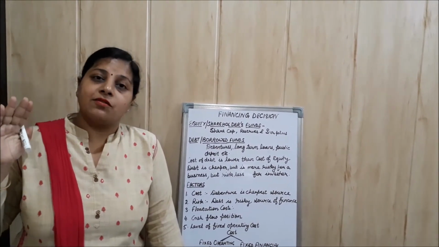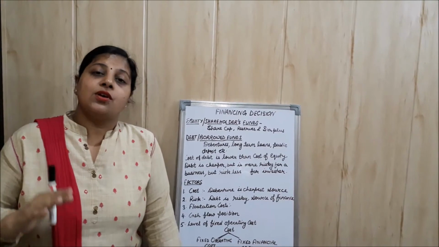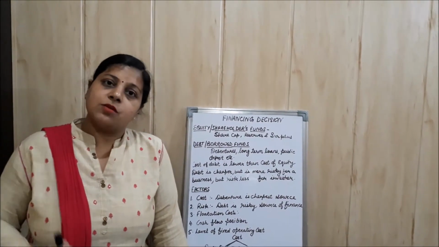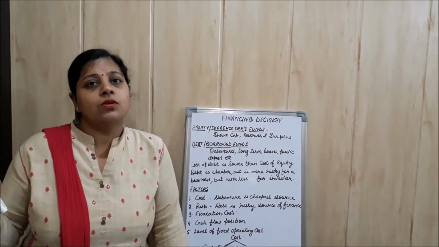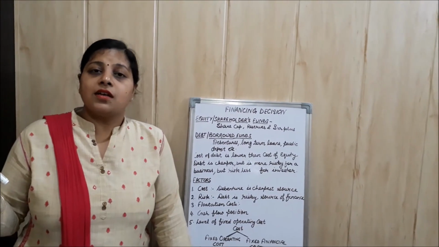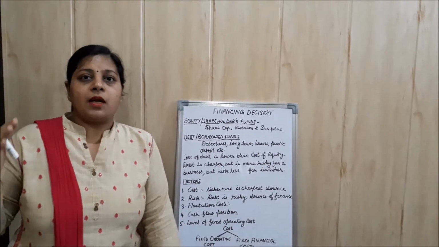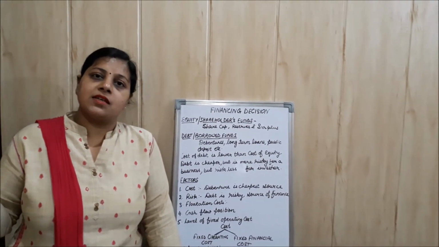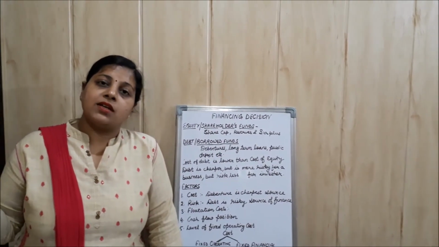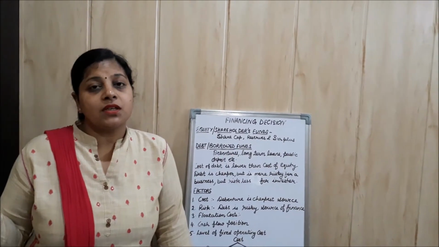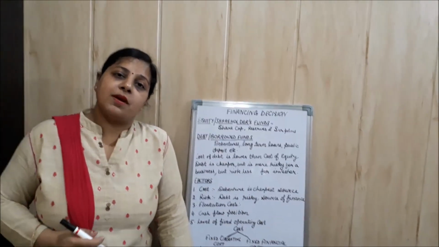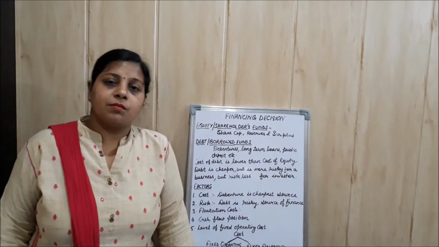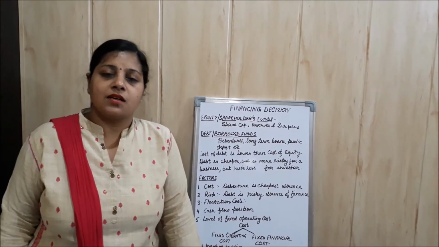So at the time of depression, companies should issue debentures. Clear? So at the time of boom period companies should issue shares because the public wants to invest in shares, and at the time of depression companies should issue debentures because people want to invest in debentures.